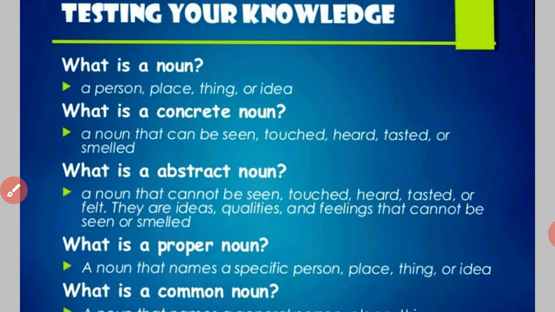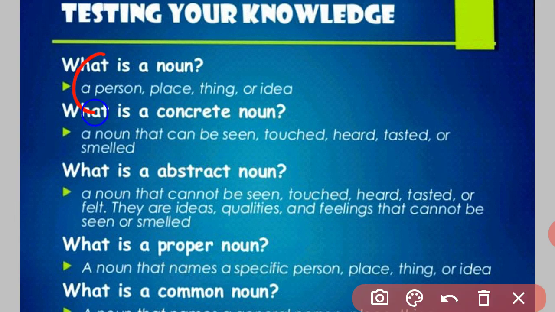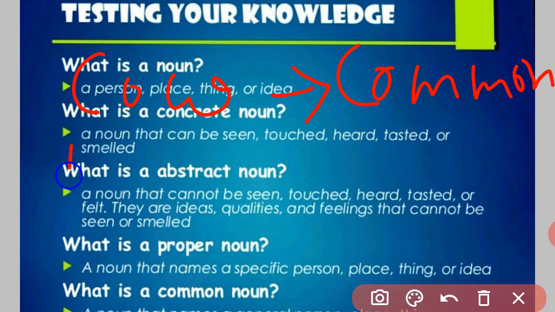Getting? What is the name of your pet? Do you have a pet at home? If you have a cow, the word cow is a common noun because it may be any cow in the world. But if I say Lakshmi, suppose, it is your proper noun.